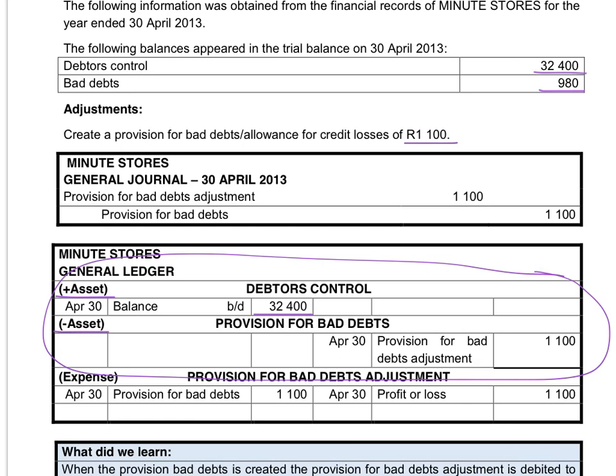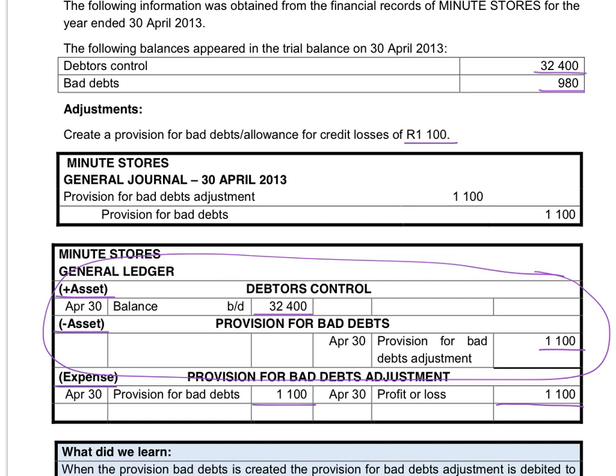So if we create a provision the first year, we will create an expense account to show from the current year's income we will reduce with 1,100, so our profits will reduce with 1,100. And we will create that provision and credit the provision for bad debts account. If we go to the income statement, we will show that there's an expense of 1,100 for the current year.